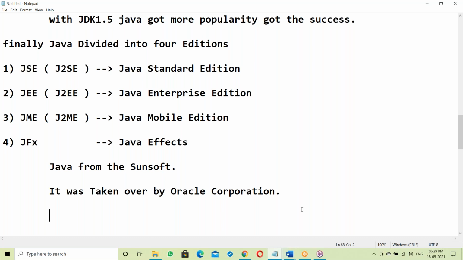Now it is Java Oracle. Previously we called it Sun Java, now it's Oracle Java. It was taken over by Oracle Corporation in the year 2010. In that year, it was taken over. So now we call it Oracle Java, not Sun Java.